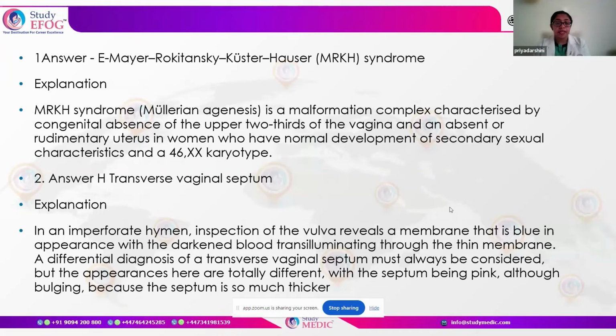In an imperforate hymen, the inspection of the vulva is going to give us a membrane that is blue in appearance. So there is transillumination of the darkened blood. Whereas a transverse vaginal septum will be considered when, because of the thick septum, we have a pinkish bulge. So remember, this is the keyword to differentiate between an imperforate hymen and a transverse vaginal septum. It's blue in case of imperforate hymen and pink in cases of transverse vaginal septum.